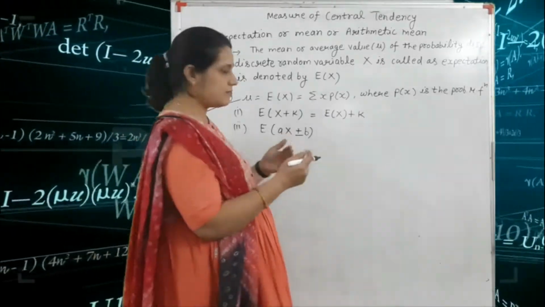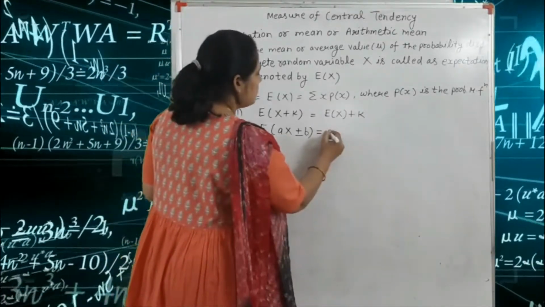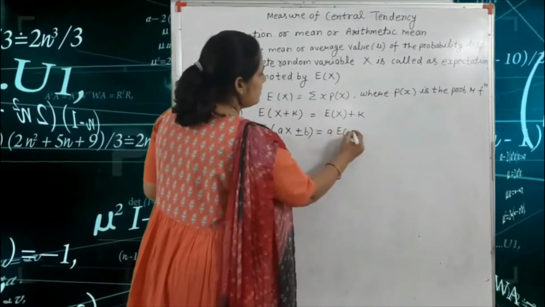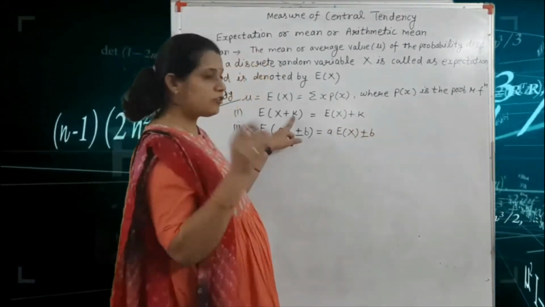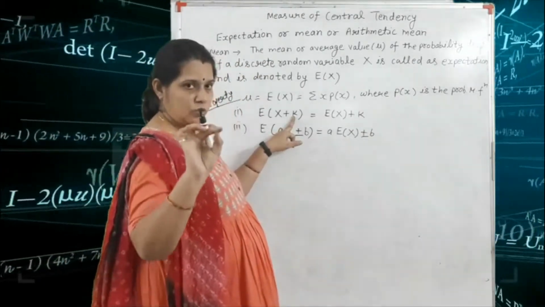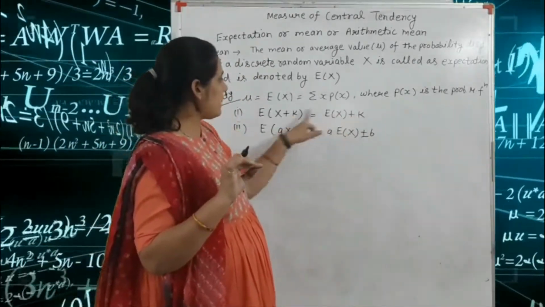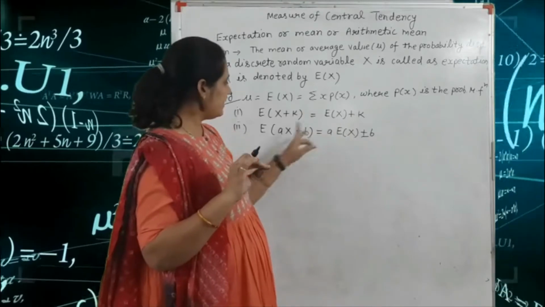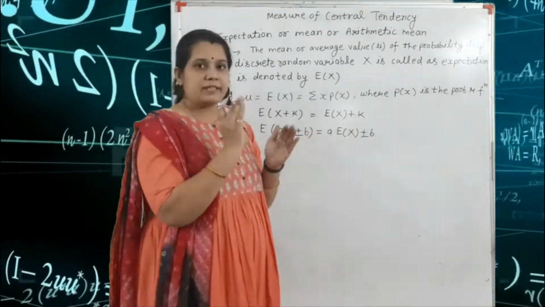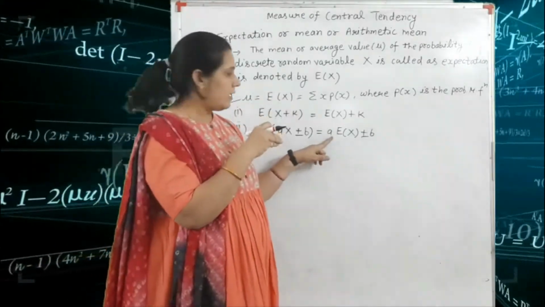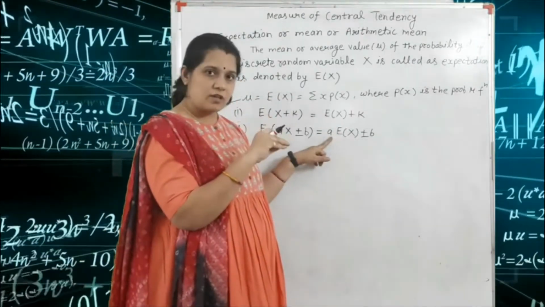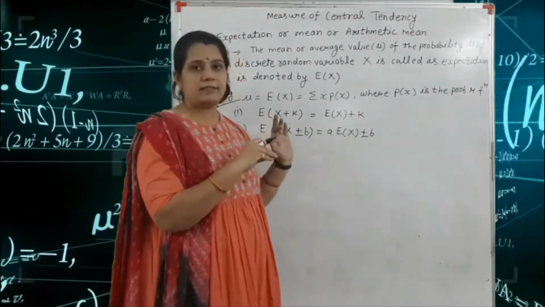So how do we find this value? It is equal to a E(X) ± b. That means if any constant is standalone, we write it as it is. And if any constant is multiplied with a variable, we write the constant first and after that we find the mu.